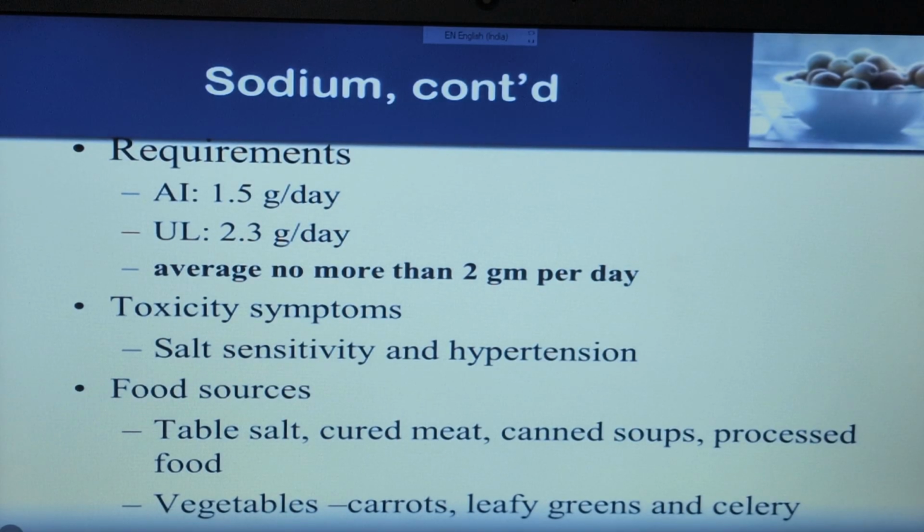And what are the sources of sodium? The major source is table salt that you add in your food, because it contains sodium chloride. Other sources are cured meat, canned soup, processed food, and vegetables like carrot, leafy greens and celery. These are all food sources.